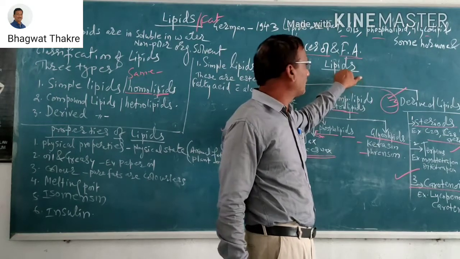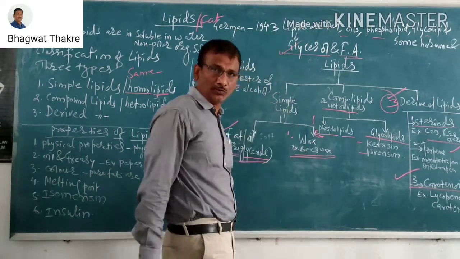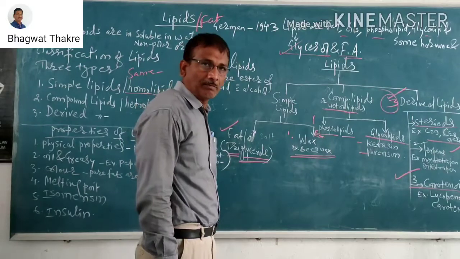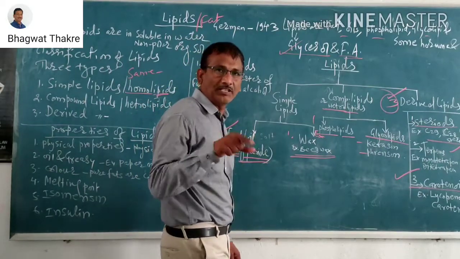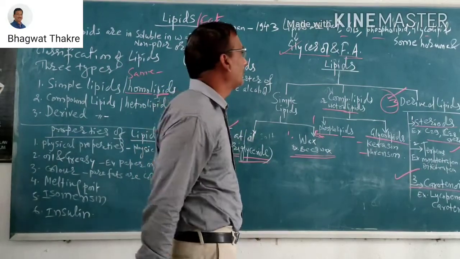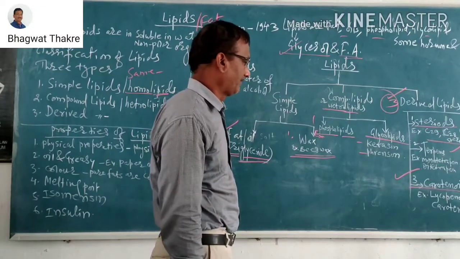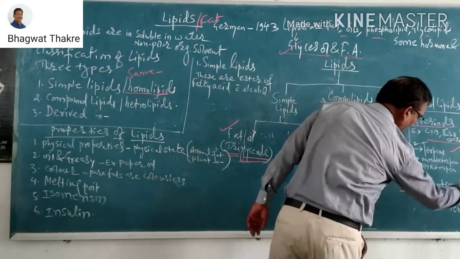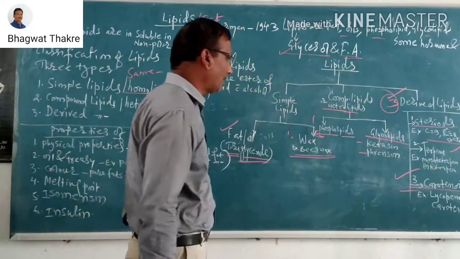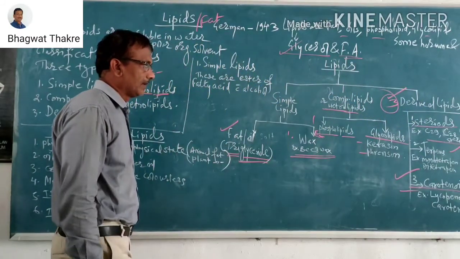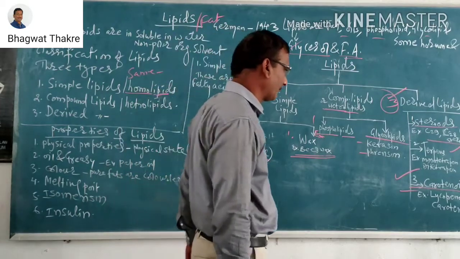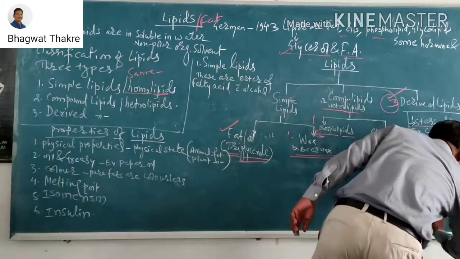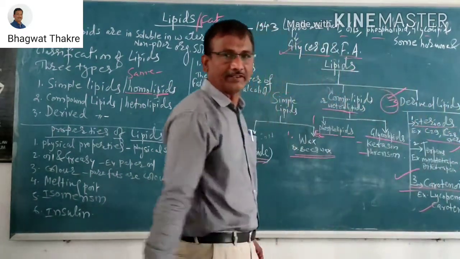So these chapters are included in biomolecules. Bio means plants and animals, and bio means those are useful for living organisms. Carotenoid suitable examples are lycopene and carotene.